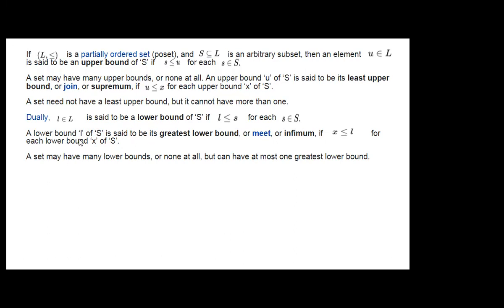Now, a lower bound l of S is said to be its greatest lower bound, or infimum, if x is less than or equal to l for each lower bound x of S. Many lower bounds may be there for a set, just as many upper bounds may be there.